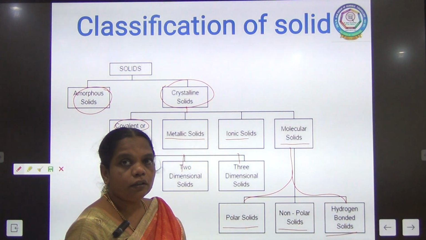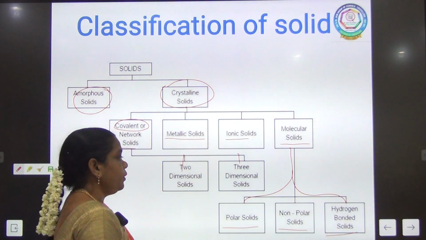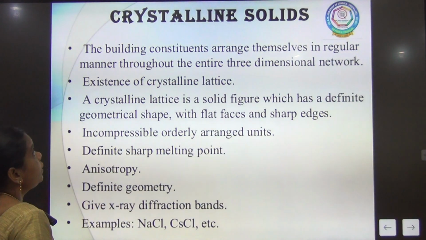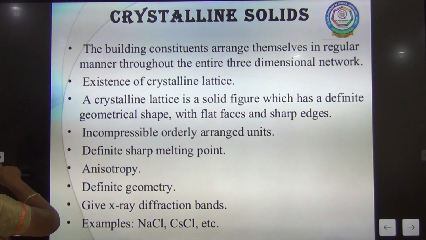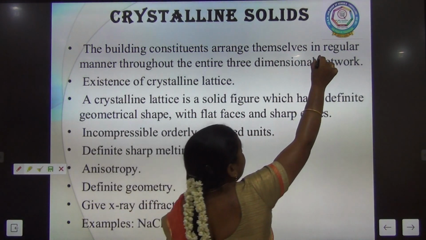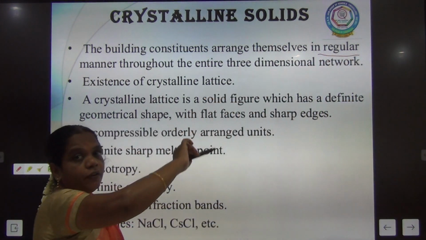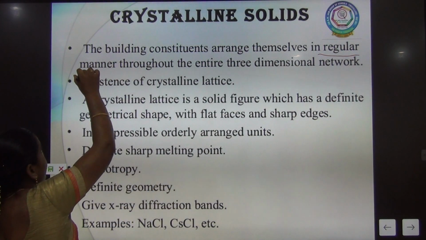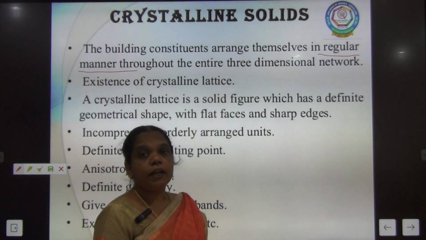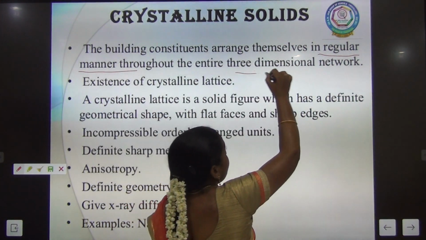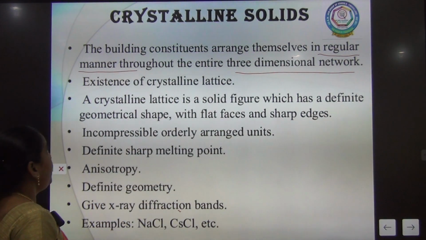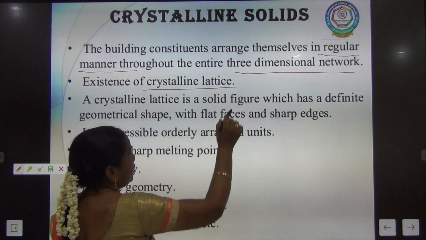First we are going to learn about the crystalline solid. Why can the solid be classified as crystalline? In a crystalline solid, the molecules have a regular arrangement in a 3-dimensional network, and they exist in a crystal lattice.